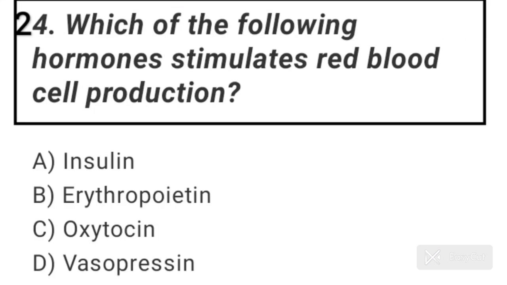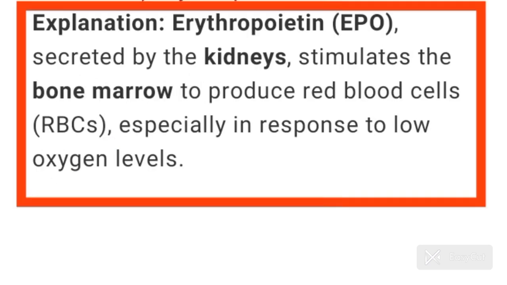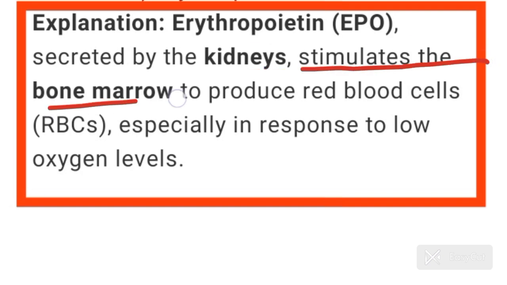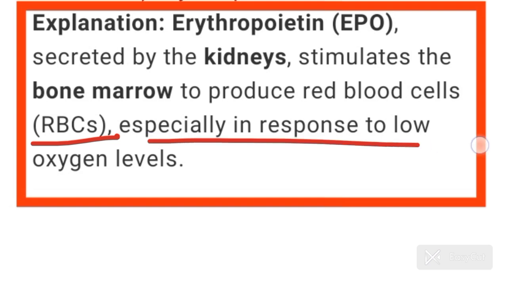Question number 24. Which of the following hormones stimulates red blood cell production? Answer is option B. Erythropoietin is a hormone which stimulates red blood cell production. Erythropoietin secreted by the kidneys. It stimulates the bone marrow to produce red blood cells, RBCs, especially in response to low oxygen level.